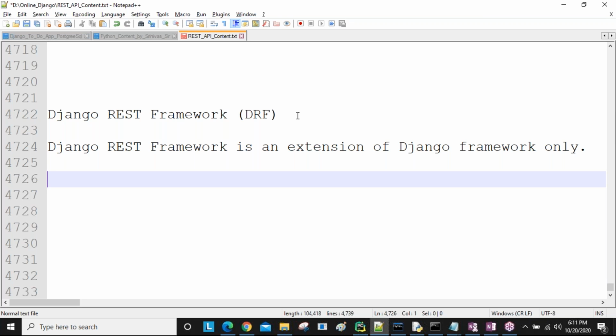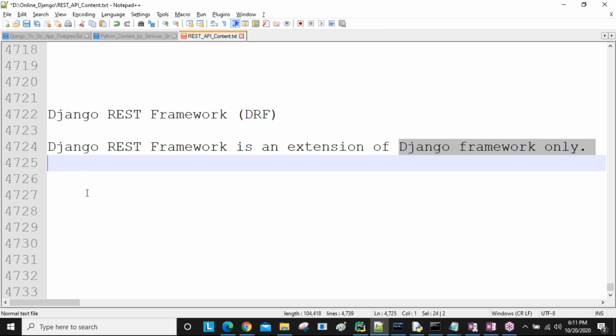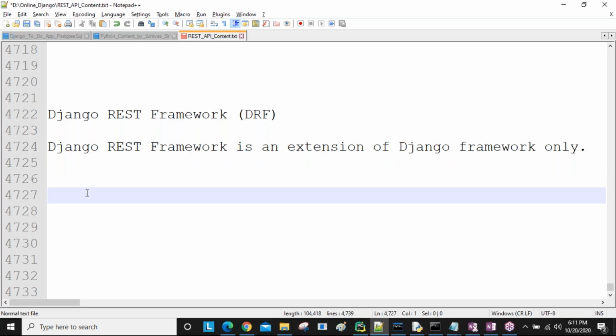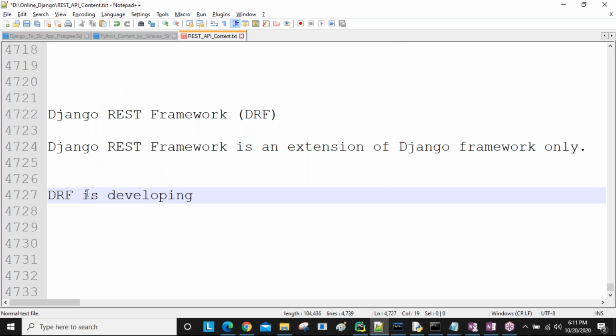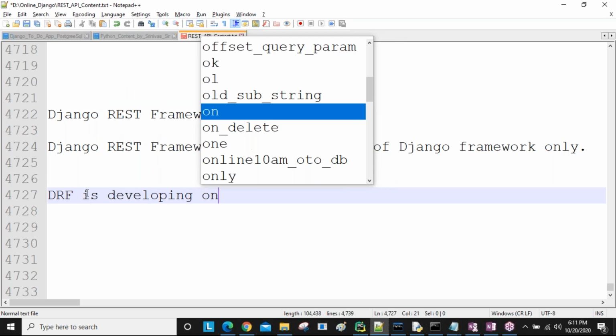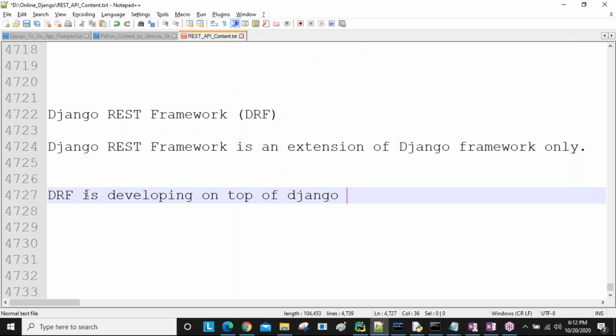Being an extension of the Django framework means Django REST framework is developed on top of the Django framework, sir. So DRF is developed on top of the Django framework only.